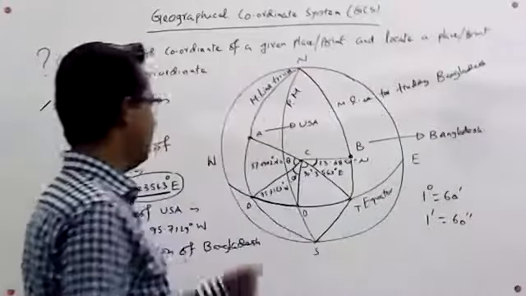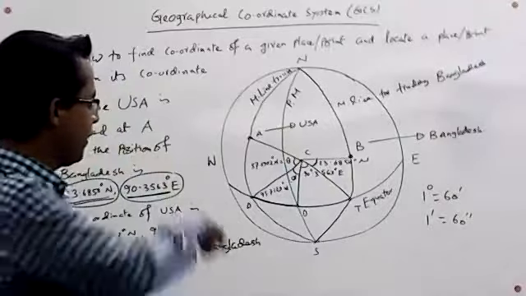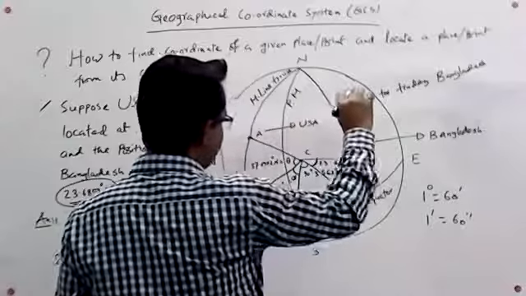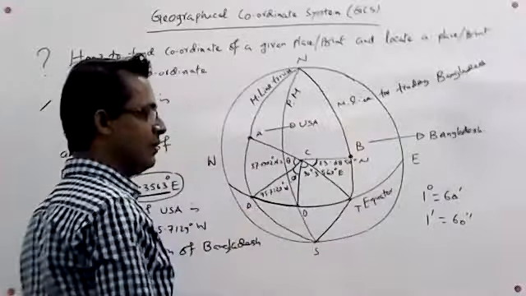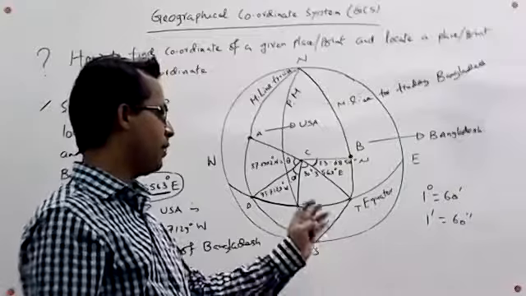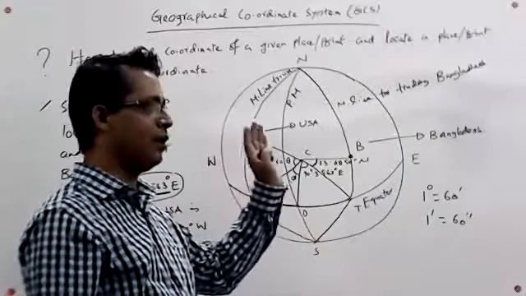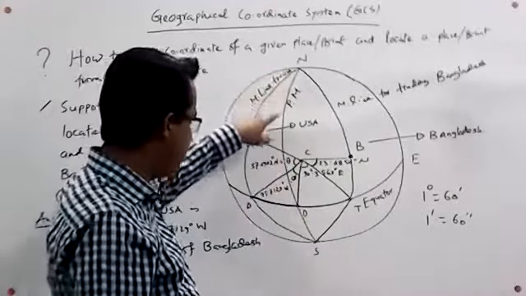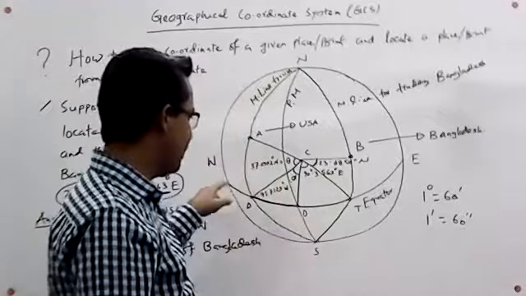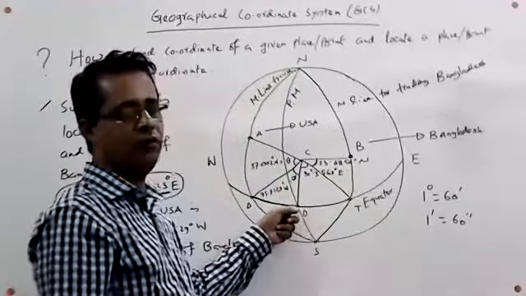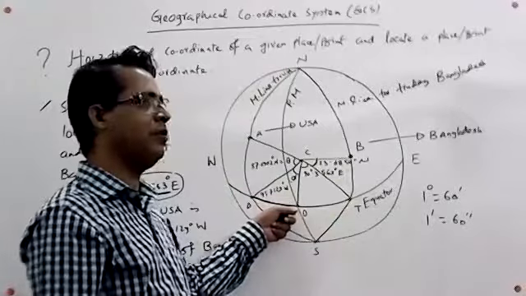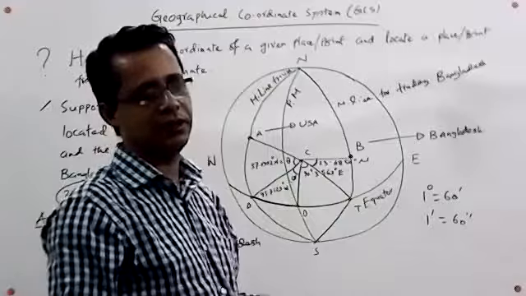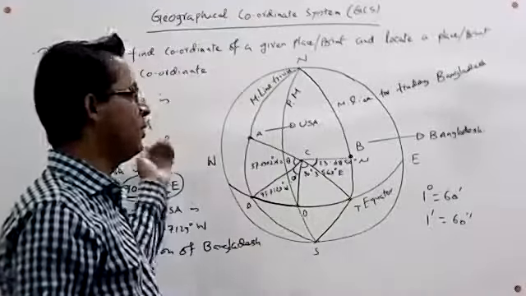So here is a condition that every meridian line can be drawn within a 15 degree distance, from where we can easily calculate the local time of a country or point or a place with respect to the prime meridian line and the intersecting point of the equator O. From this, the time will be calculated. That is why we use the degree method for calculating latitude and longitude.